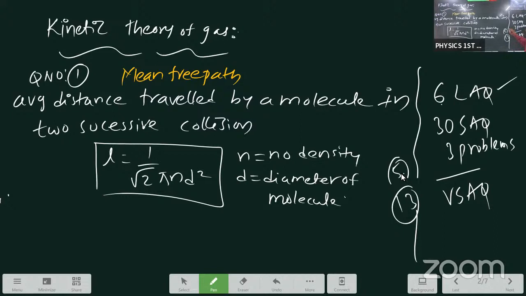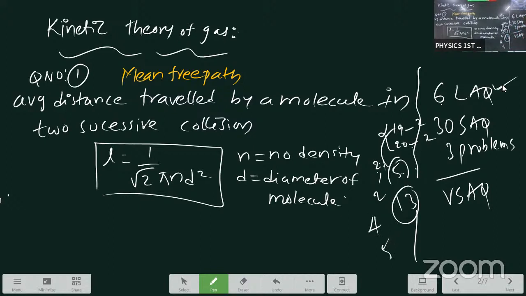For this, 19, 20, 21. If you want 16 marks from long answers, any 2 sections you select. Here I gave 2. Here I gave 2. Here I gave 2. One member reads 19 and 20, and any 1 question you read from 21. One member reads from 20, 21; 2 plus 2, 4, and you select 1 question from 19. One member reads 21 and 19, and you select 1 question from 20. Minimum 4, maximum 5. Enough?